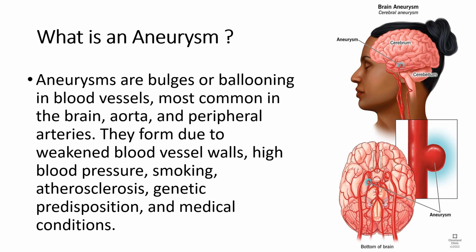Aneurysms can be classified based on their shape and size. Circular aneurysms are shaped like a sac or pouch and are the most common type of cerebral aneurysm. Fusiform aneurysms are elongated and occur in the aorta. Dissecting aneurysms are caused by a tear in the inner layer of the artery and can occur in the aorta or other arteries. Aneurysms can be dangerous because they can rupture, leading to severe bleeding and potentially life-threatening complications. It is important to monitor aneurysm and to seek prompt medical attention if symptoms occur. Treatment options for aneurysm can vary depending on the location, size, and overall health of the individual.